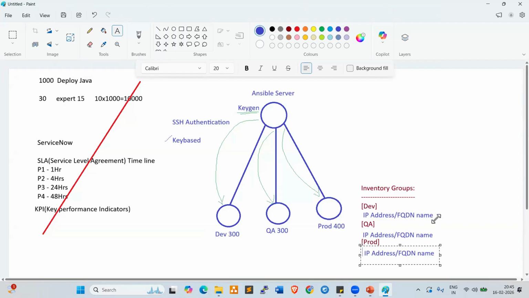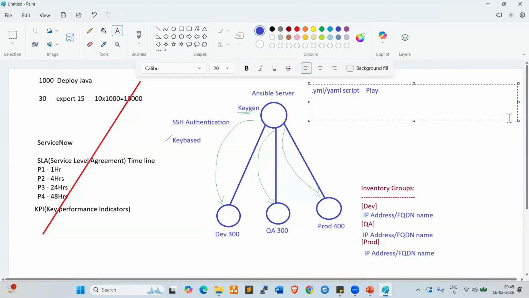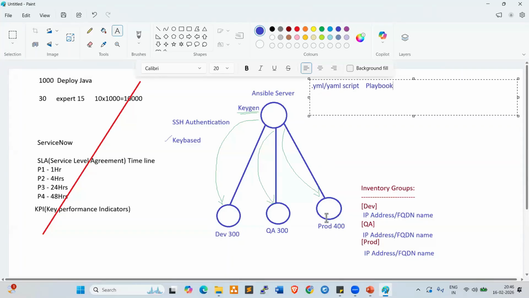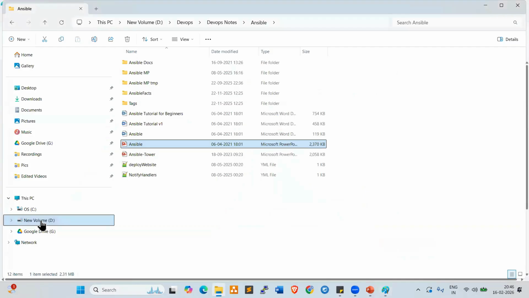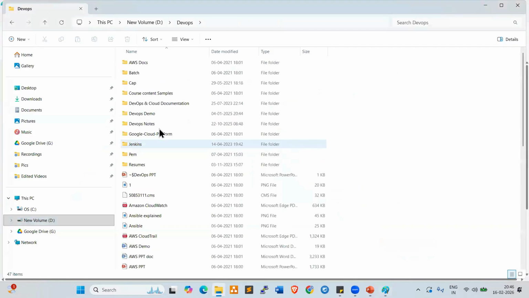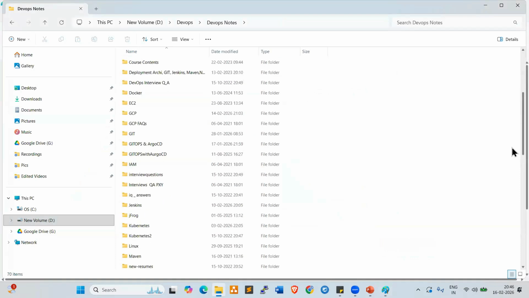Once we add all the IP addresses, after that we need to prepare a .yml or YAML script, which we can say is a playbook. Playbooks are simple YAML files. For example, if you want to deploy Java on target servers by using Ansible, they are very simple, very easy, very user-friendly playbooks. Let me show you quickly. I'll show you a sample Java playbook.